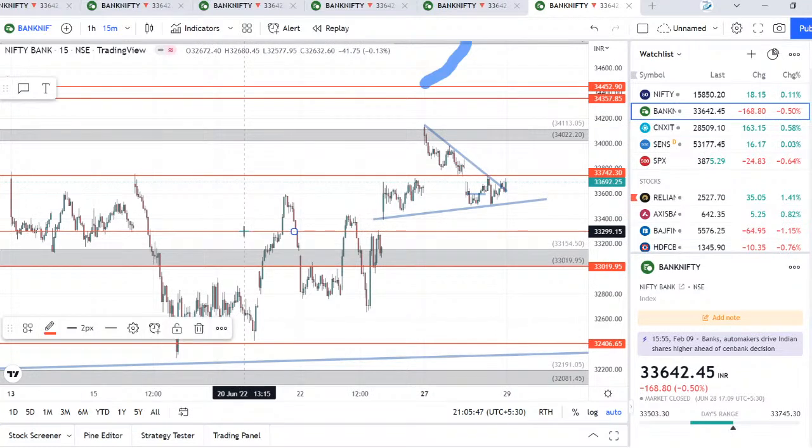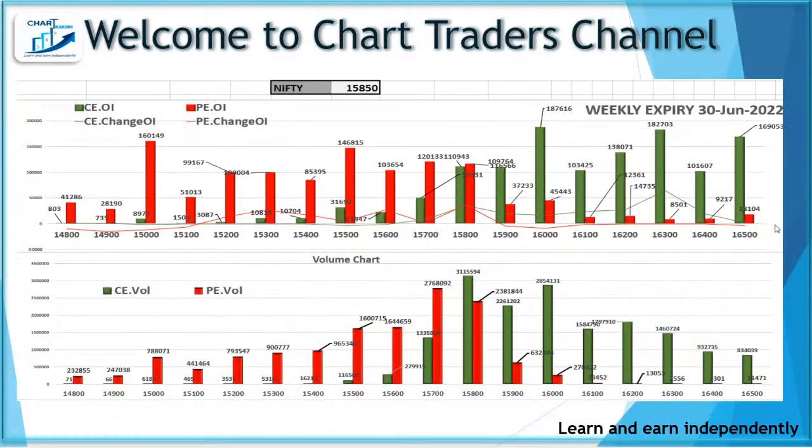Let's look at the OI data, what the OI data says. Give me a minute, let me change my screen to Nifty OI data. Nifty OI data shows very strong resistance at 16,000, which is the reason the chart also mentioned 16,000. And a good support we have at 15,700 and 15,800. If that fails, you can see further downside till 15,500.